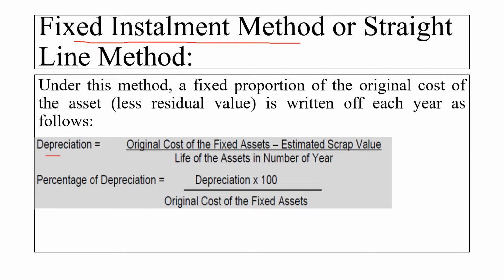Depreciation equals the original cost of the fixed asset minus the estimated scrap value, divided by the life of the asset in number of years. Now, how can we find the percentage of depreciation? The formula is depreciation multiplied by 100, divided by the original cost of the fixed asset. Please learn this formula by heart.